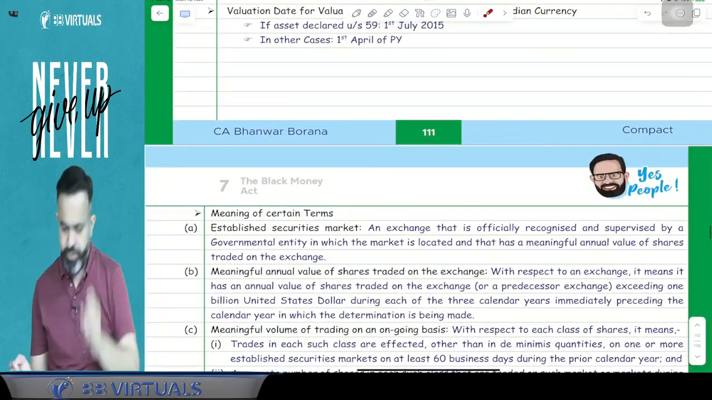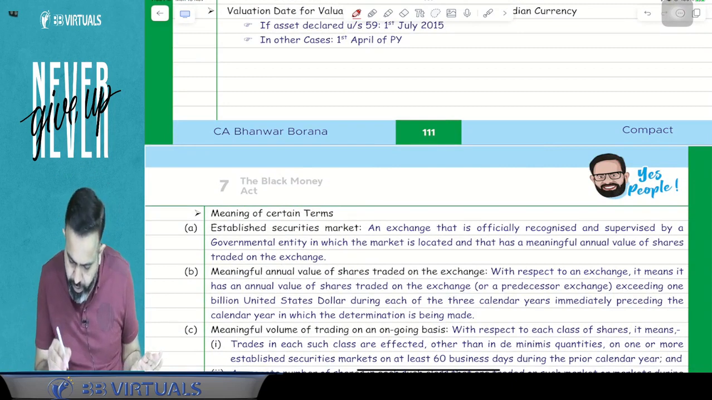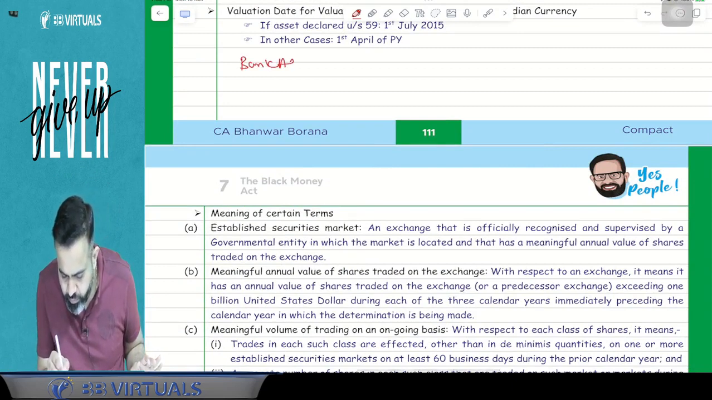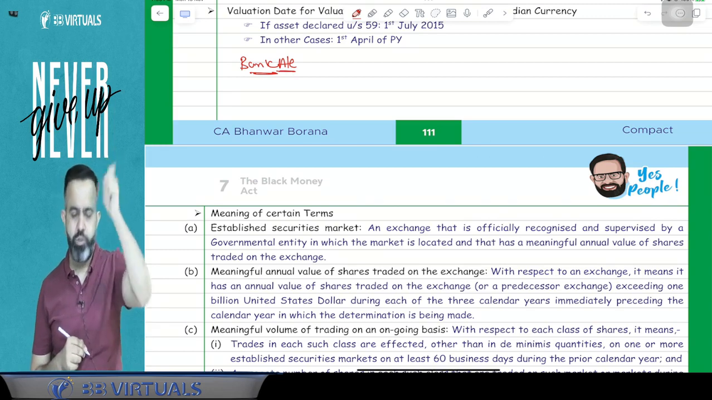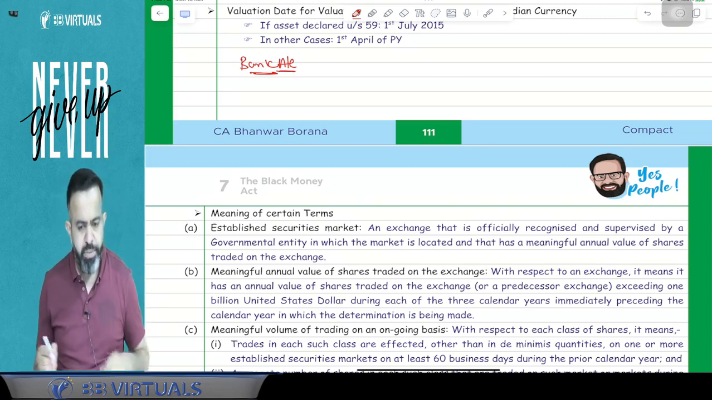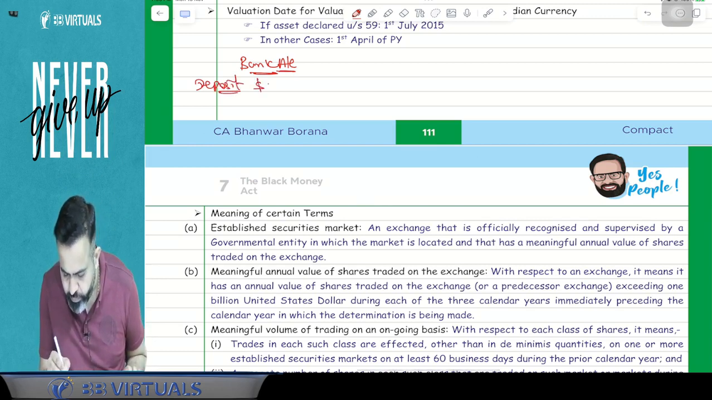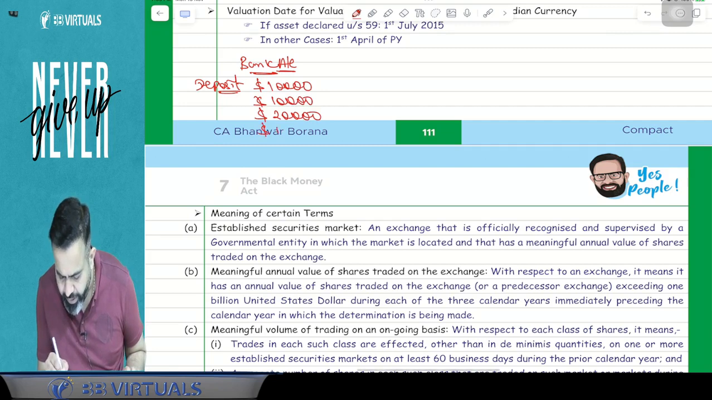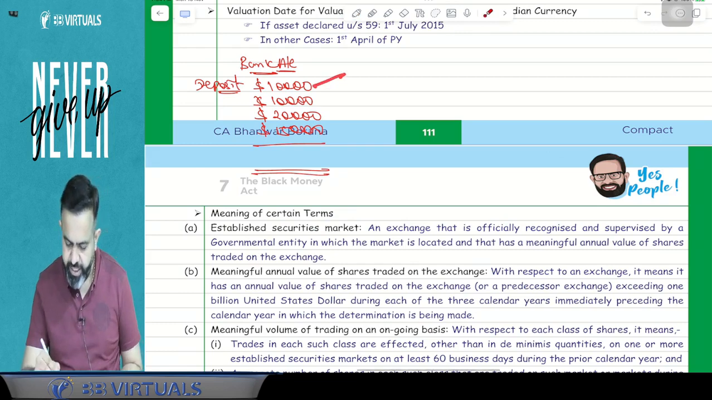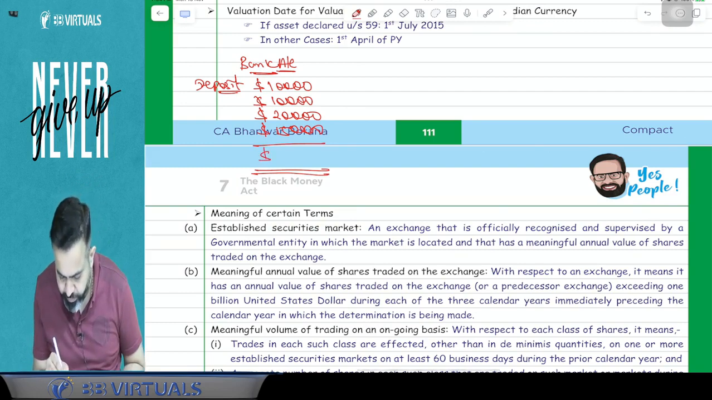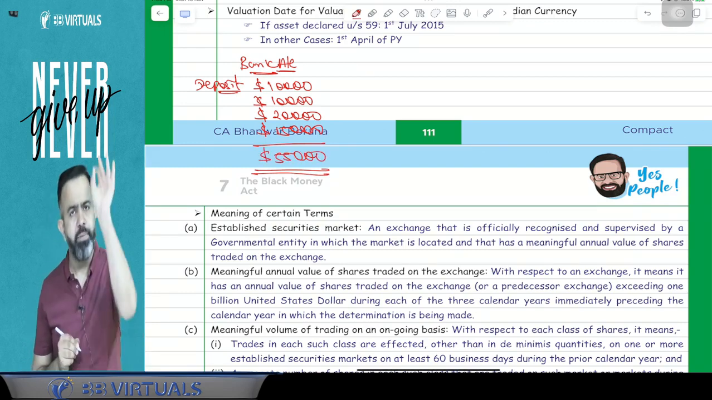Guys, for an example, try to understand. Suppose I am having one bank account in Canada or Switzerland, a foreign bank account. And suppose in the bank account there were deposits of $10,000, again $10,000, again $20,000, and again $15,000. So can I say that the deposit was 10, 10, 20, that is 40, and 15, that is $55. So $55,000 was deposited in the bank account.